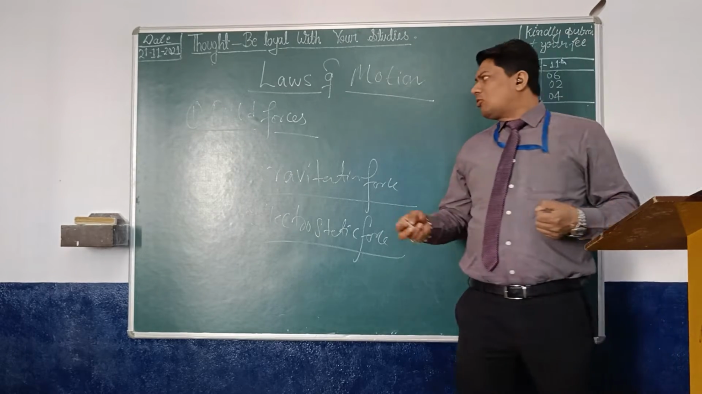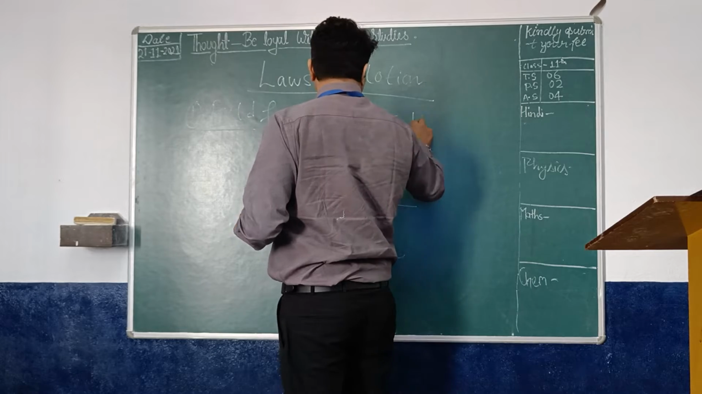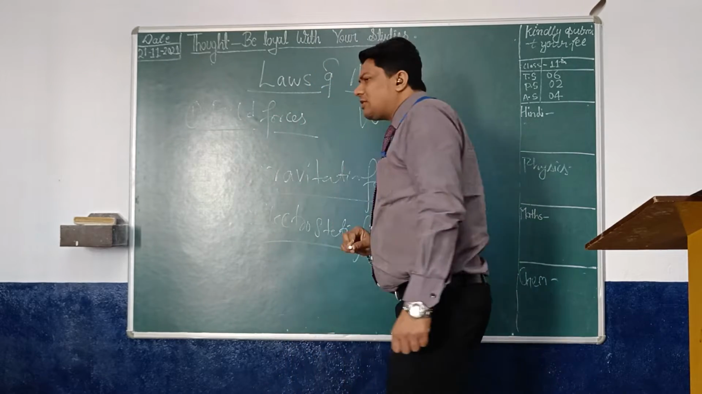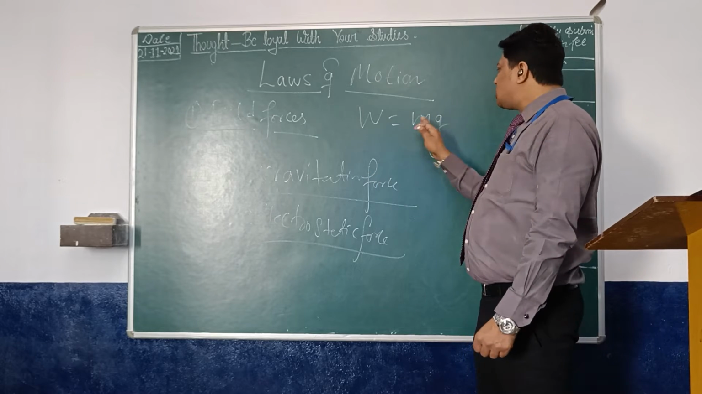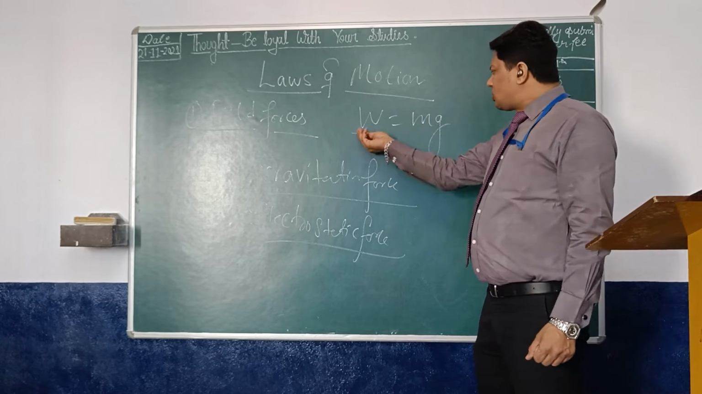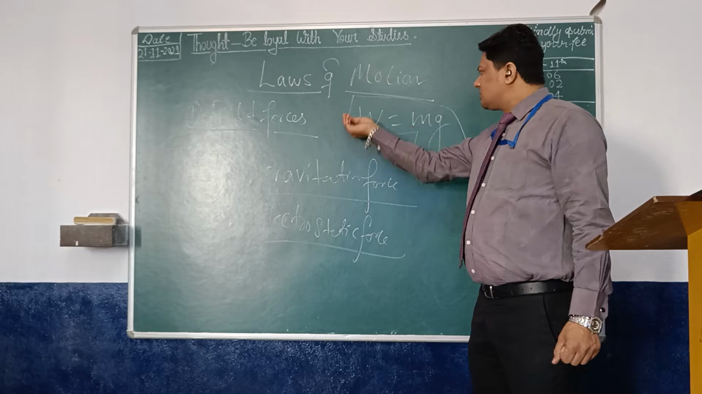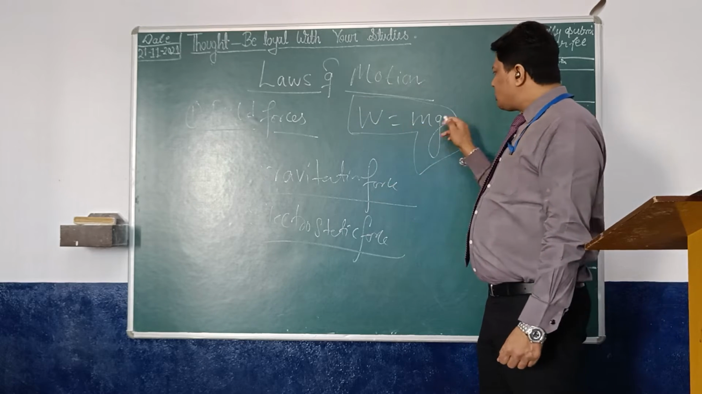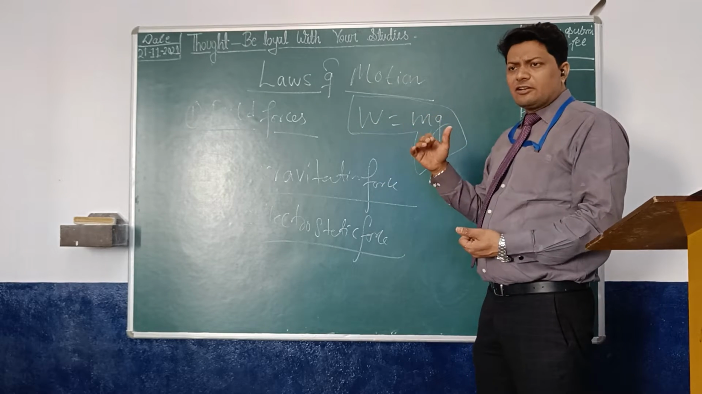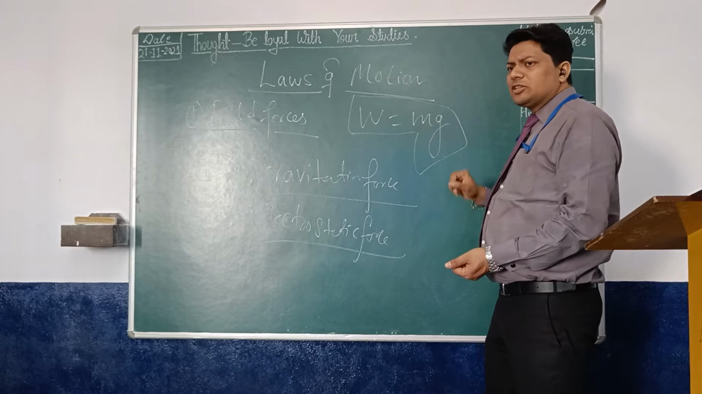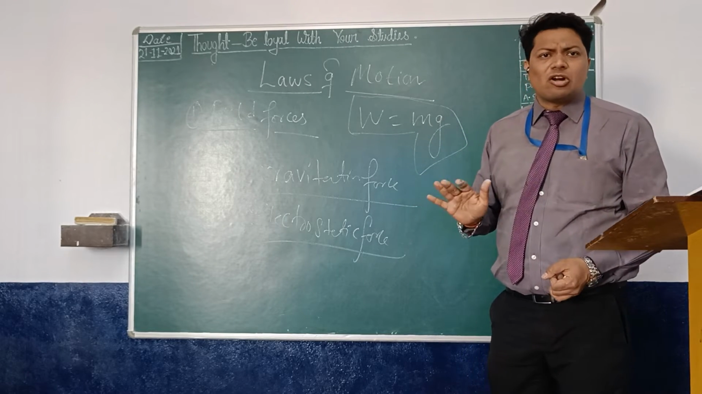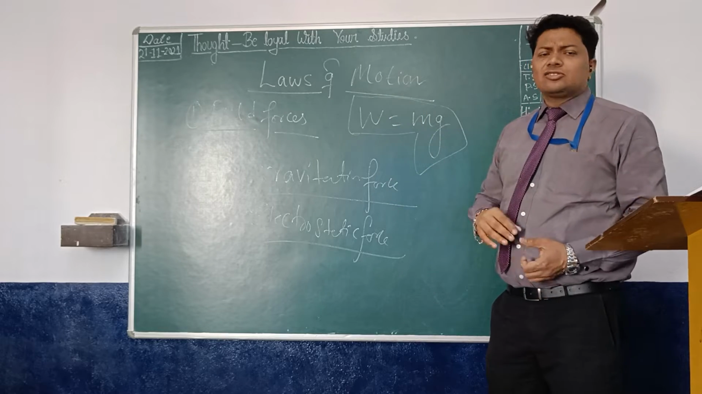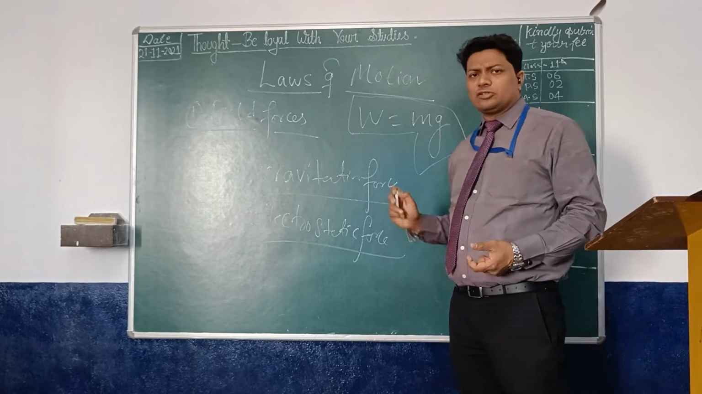If you talk about W equal to mg, weight equal to mass into g, what is the meaning of it? W equal to mg means weight is mass multiplied with the gravity. There is no contact at all. There is no need of a contact for the weight also, right? So this is also a field force.